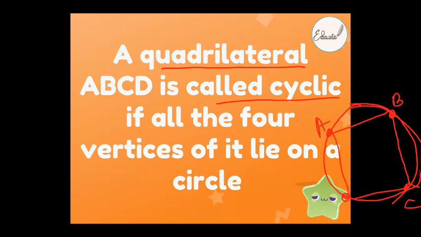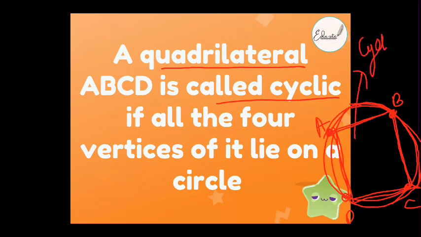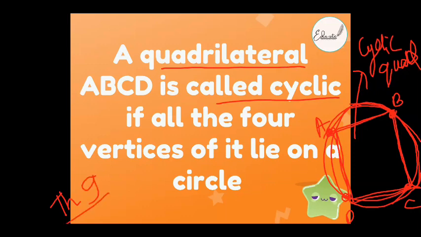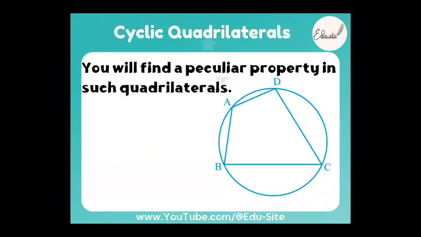Fine, beta? So A, B, C, D. This is a quadrilateral, right? If you form a circle around these points, and all of these points A, B, C, D lie on the surface of the circle, then this quadrilateral is called a cyclic quadrilateral. This is the last concept in this entire chapter. We had studied theorems number 1 to 9. Is it 9 or 8? 9 theorems we have studied in this chapter, and we have studied the cyclic quadrilateral concept. A cyclic quadrilateral is a quadrilateral in which all of the 4 vertices lie on the circle. That's all. See here, this is a quadrilateral. This is a cyclic quadrilateral.